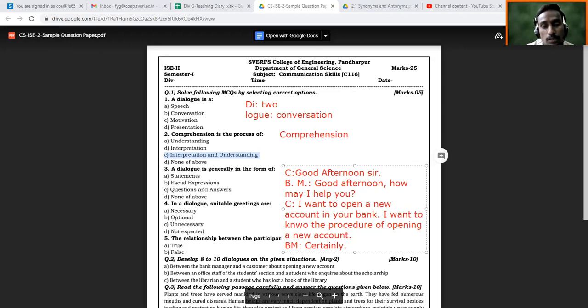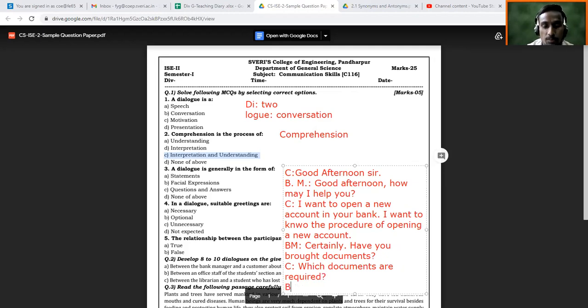So here the bank manager is going to ask you, have you brought documents? Here again, this is in the form of questions. Now it is the customer's turn. So the customer will ask, which documents are required? Then the bank manager will explain what documents are required.